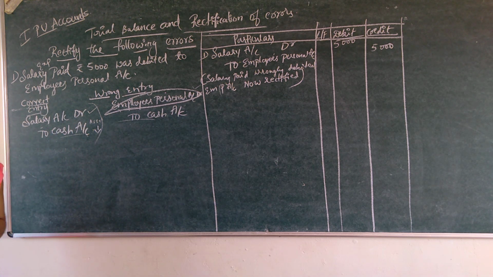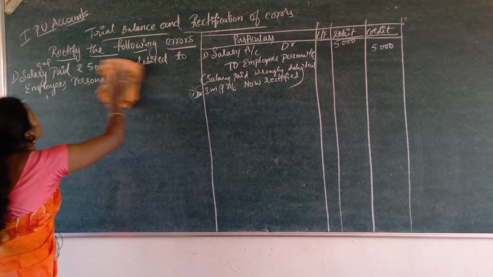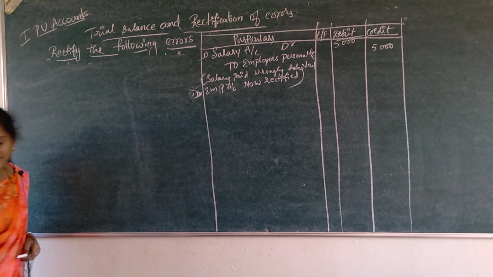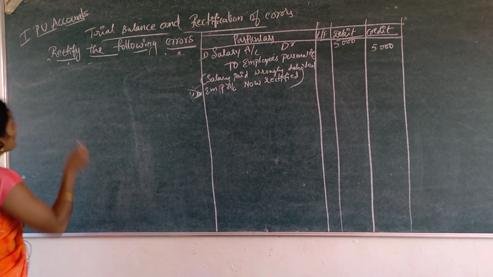Okay, so it is clear. So the next transaction is: this was the first transaction, we rectified this error. The next error is rent paid.